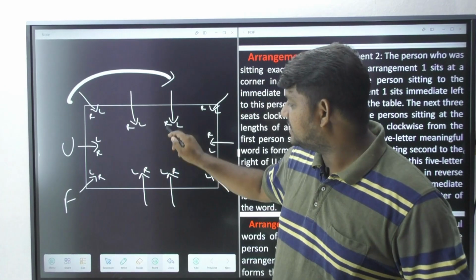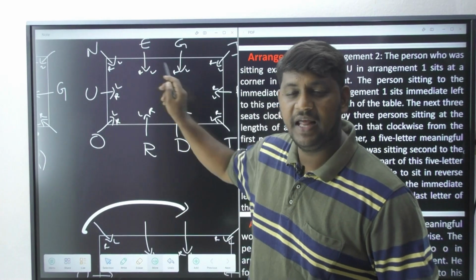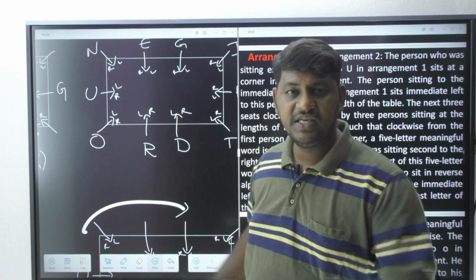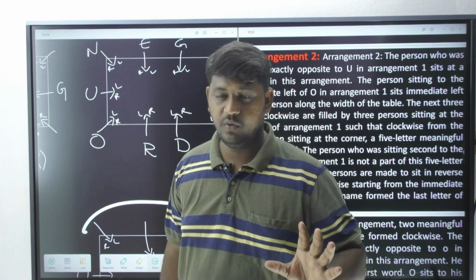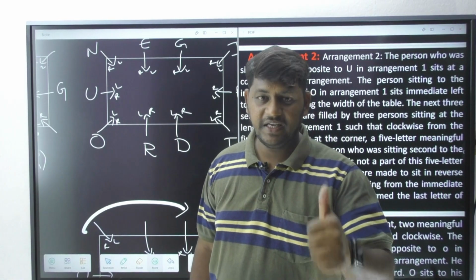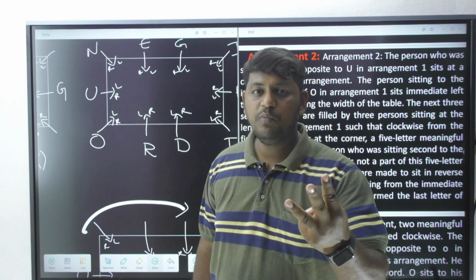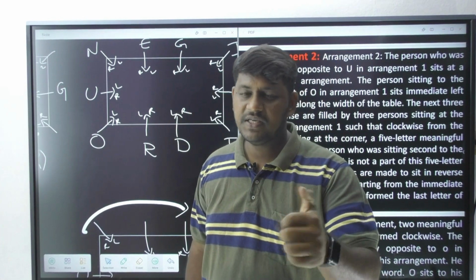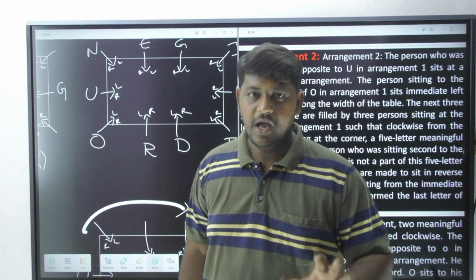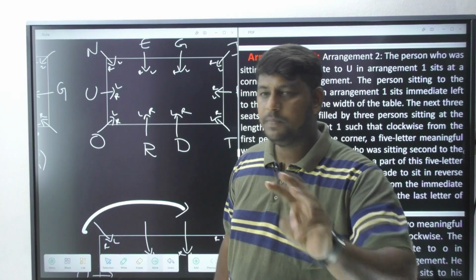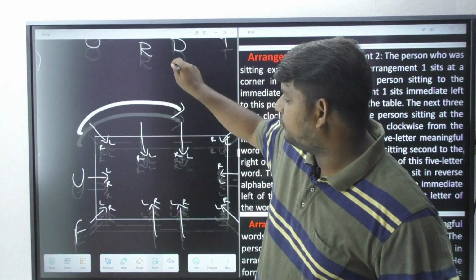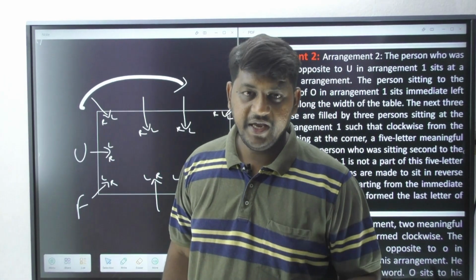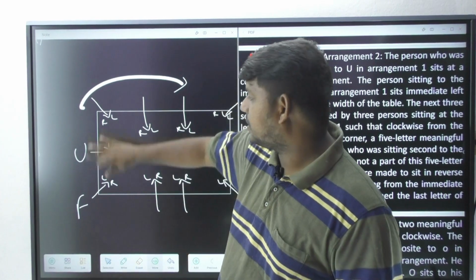One person is going to be excluded because we already got F and U. But how many persons do we have here? Four persons. So one person is definitely going to be ruled out.